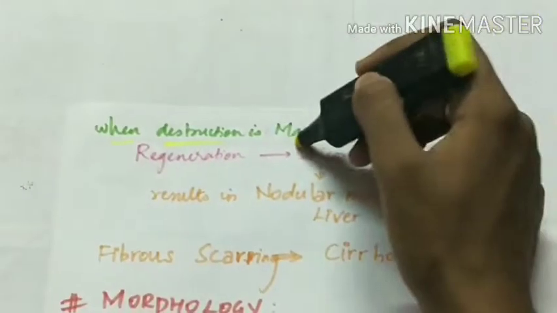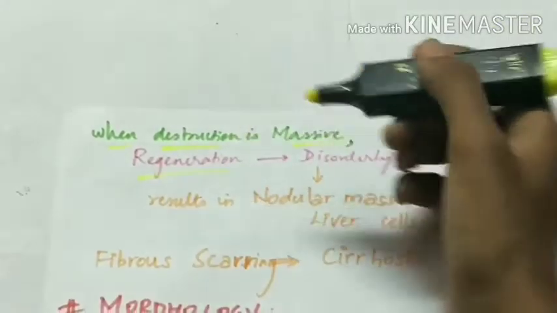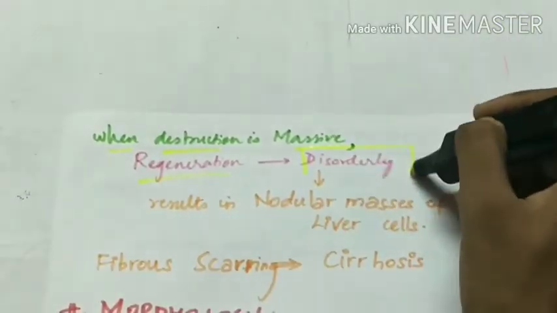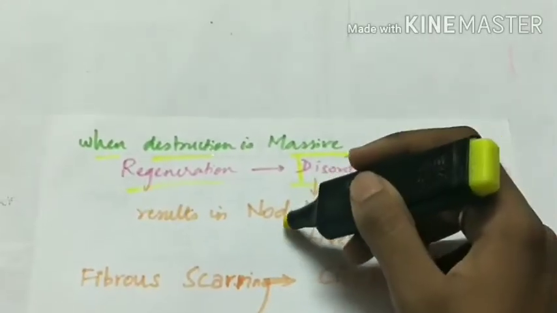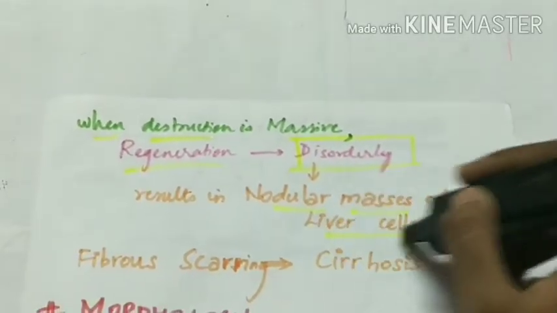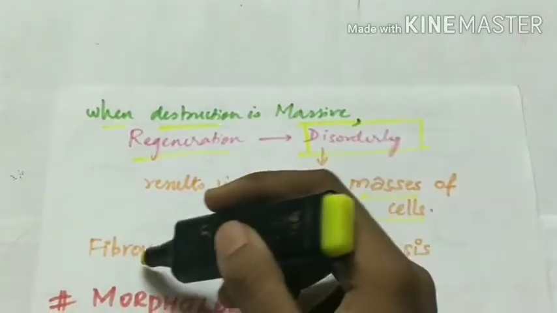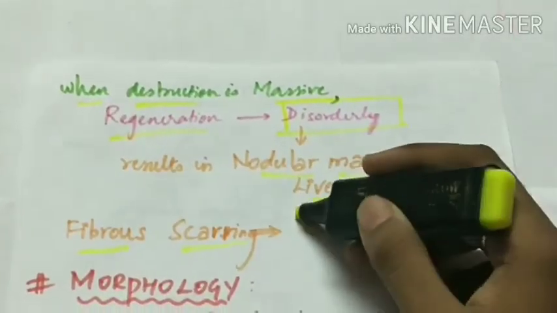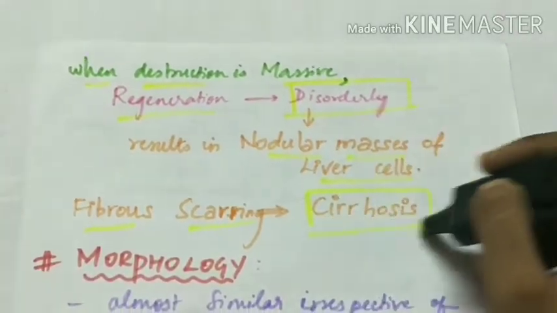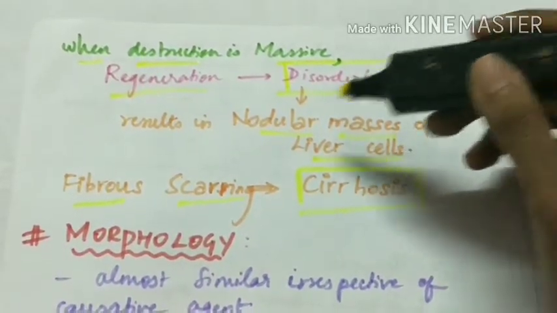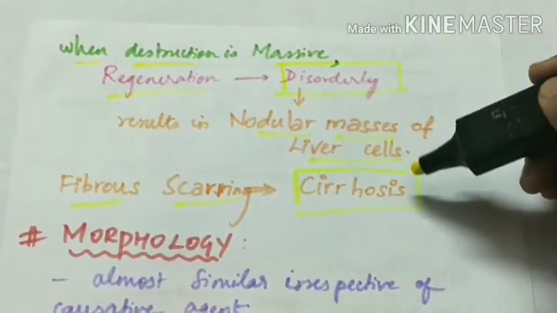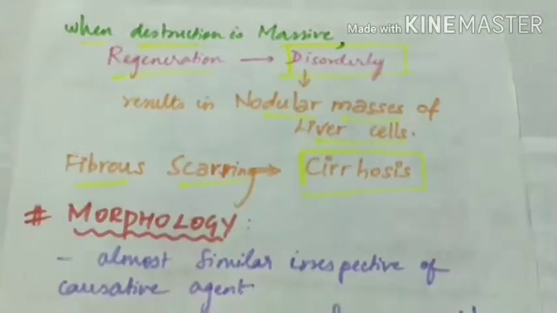When the destruction is massive, the regeneration occurs disorderly. This disordered regeneration results in nodular masses of liver cells, and there will be fibrous scarring resulting in liver cirrhosis.